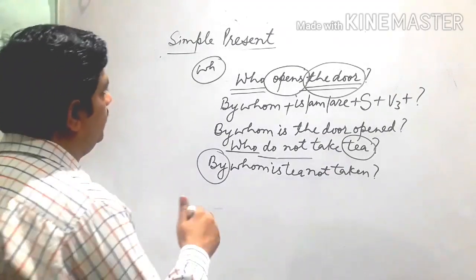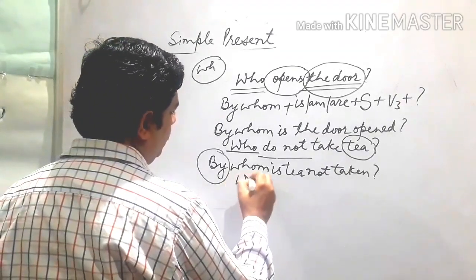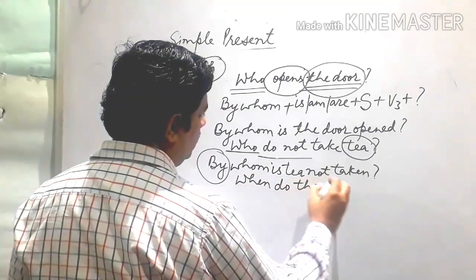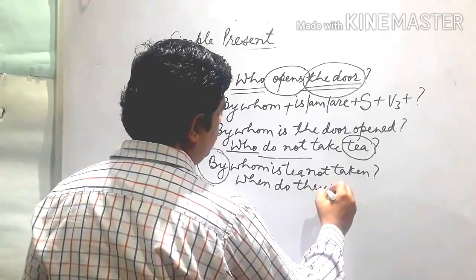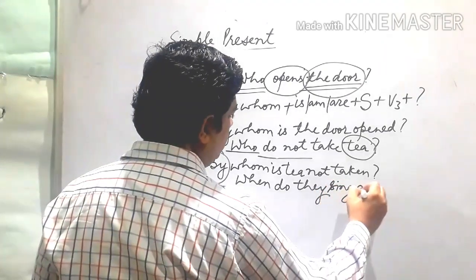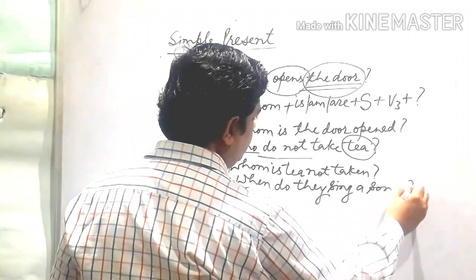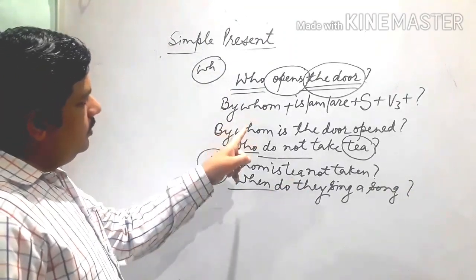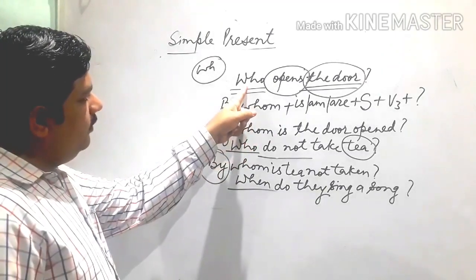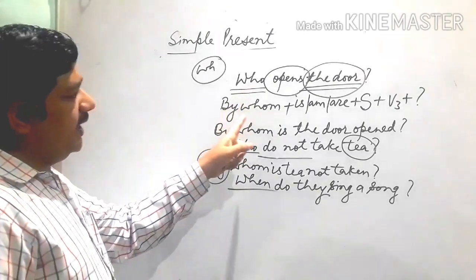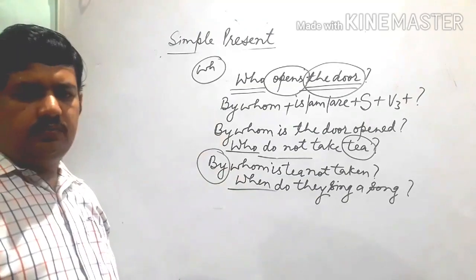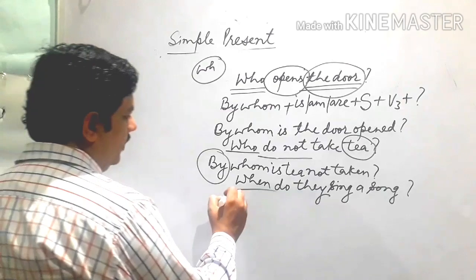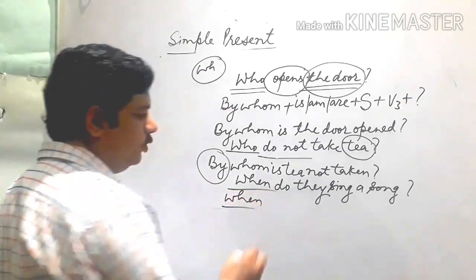One more type, listen: "When do they sing a song?" So when this word was there, we use by, but with other words, mostly we don't use it.